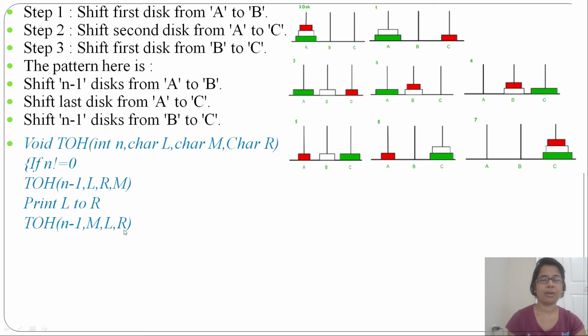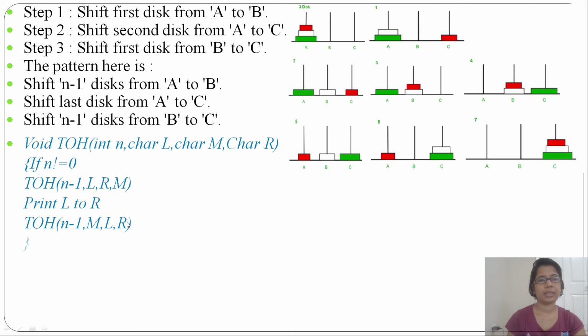So now our target is the right. If you are confused, you can write ABC or whatever, it's just for your understanding. So here what we are doing is moving n minus 1 disks from left to middle, then one disk from left to right, then n minus 1 disks from middle to right.